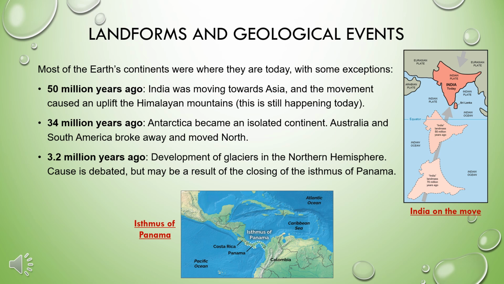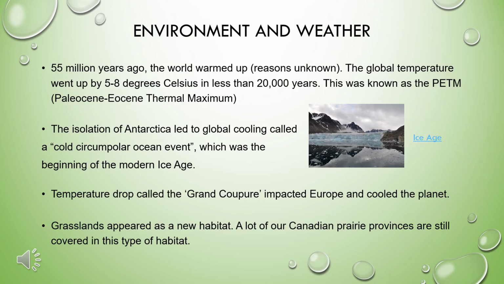34 million years ago was when Antarctica became its own continent, and Australia and South America broke away and moved north. 3.2 million years ago, glaciers began developing in the northern hemisphere. This may have been a result of the Isthmus of Panama closing, which closed the gap between the Pacific and Atlantic Oceans.